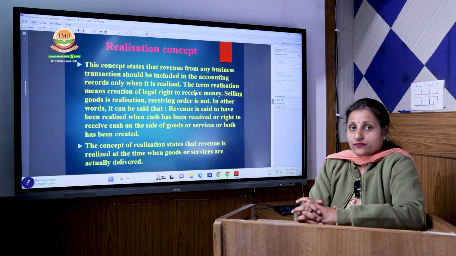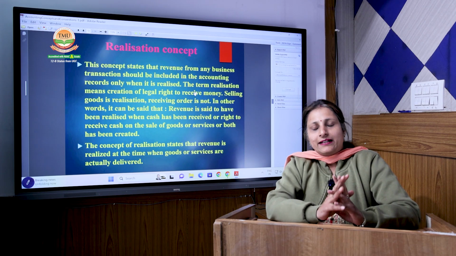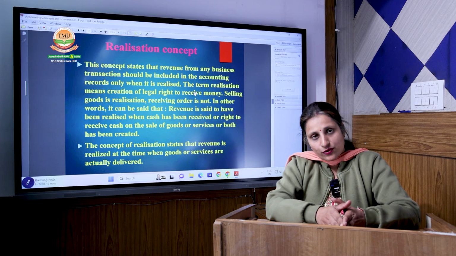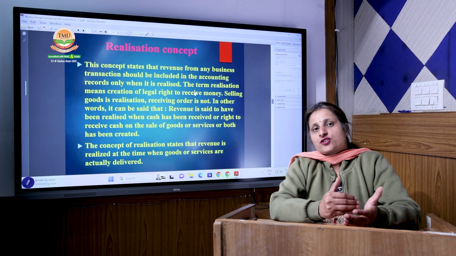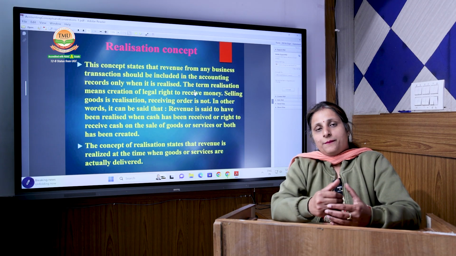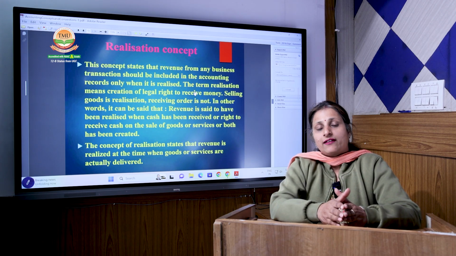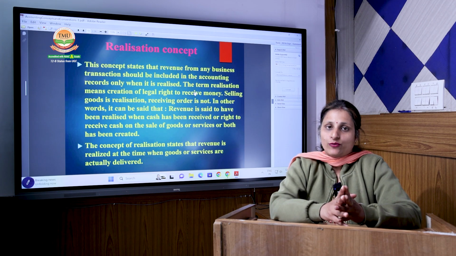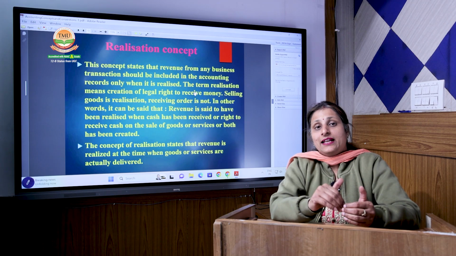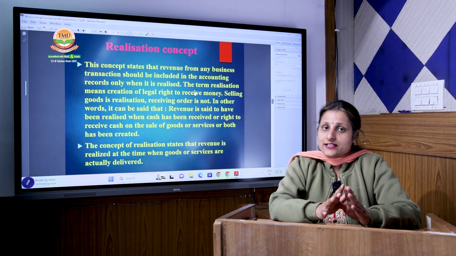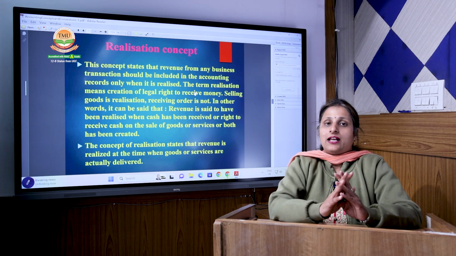Realization concept. This is somewhat similar to the matching concept, but slightly different. In the matching concept, we have studied that your expenses and revenue should be matched with each other. But in the realization concept, it is considered that you record the amount of revenue in the books only when you have realized it. Until and unless the amount comes into your hand, you cannot record it in our accounting books.